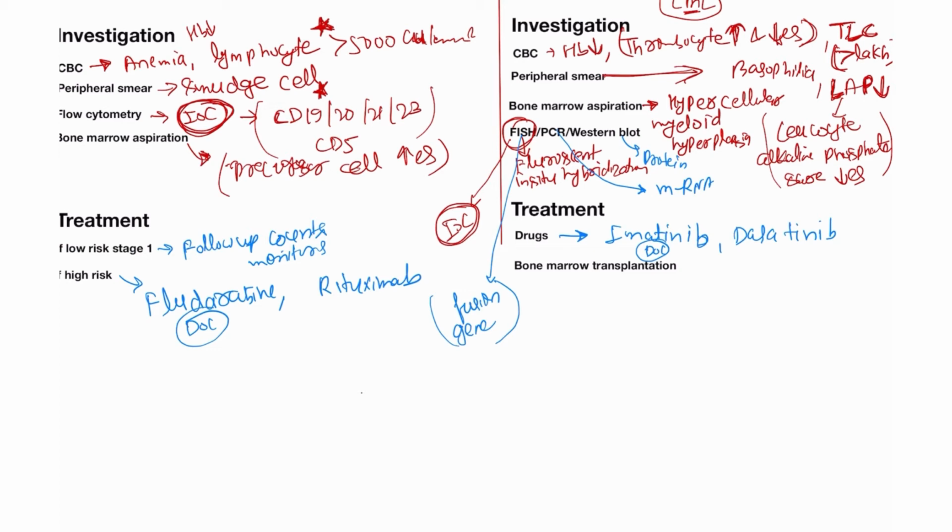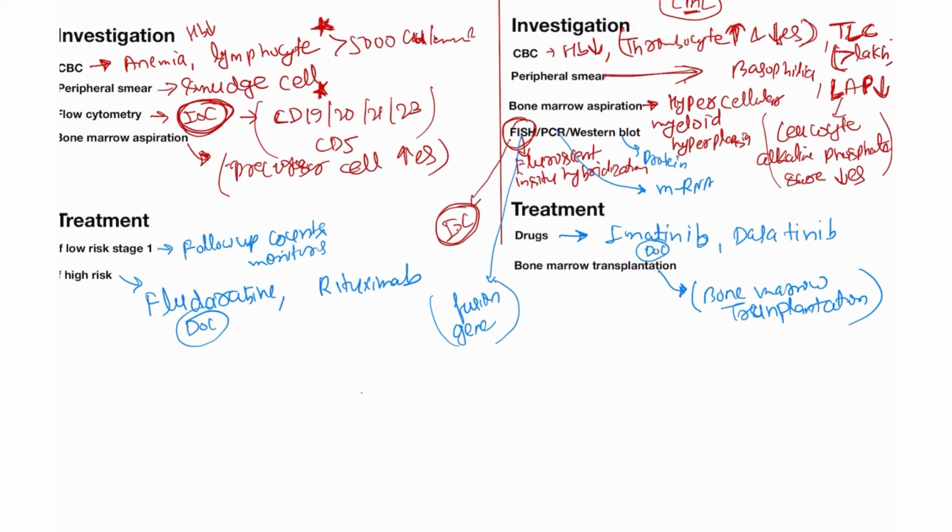When the patient is an adult, a very adult, then we also do bone marrow transplantation when a donor is present. Allogeneic bone marrow transplantation also occurs when the patient is young. When the patient is young, we will also do bone marrow aspiration in the case of CML. So please learn this point.